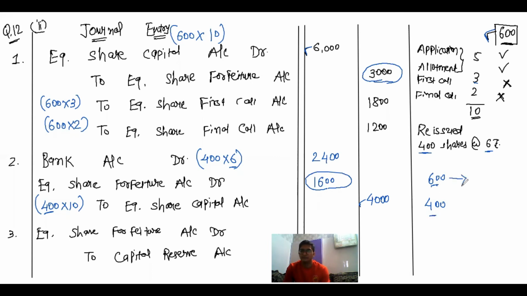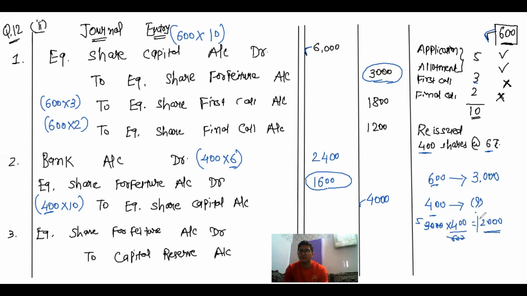In the first journal entry the forfeiture amount is 3,000. So now here it becomes a question mark. Against 600 shares we have a forfeiture amount of 3,000 rupees, and against 400 shares, how much is the forfeiture account? So now if I solve this, 3,000 multiplied by 400 divided by 600, zeros cut, 6 fives are 30, and 400 multiplied by 5 comes to 2,000.